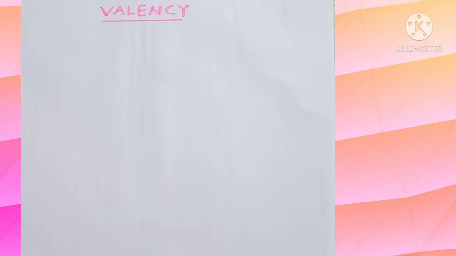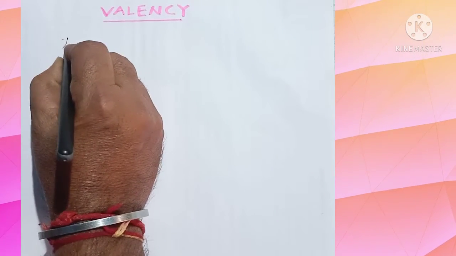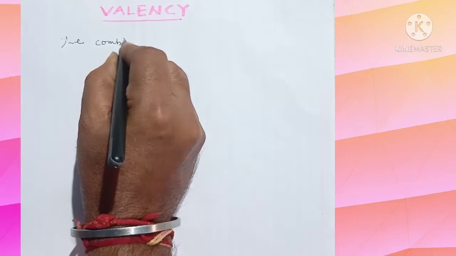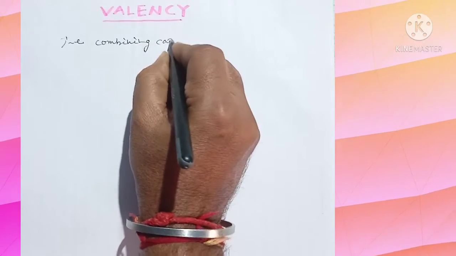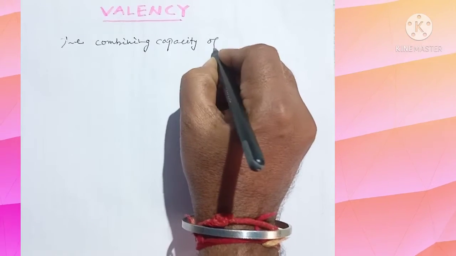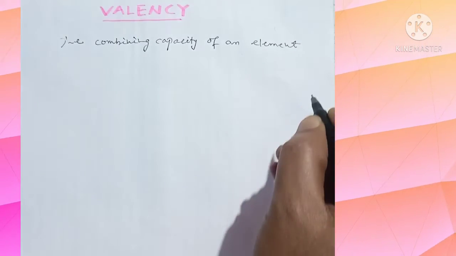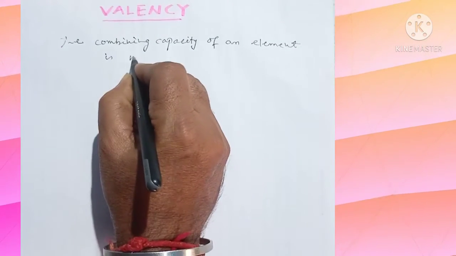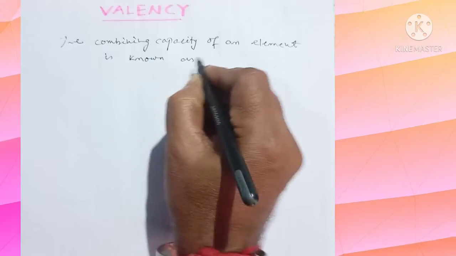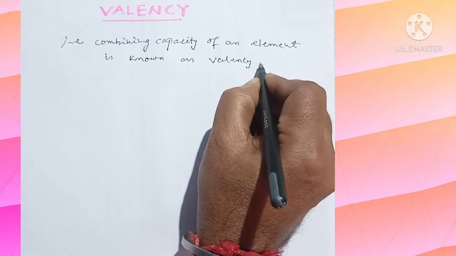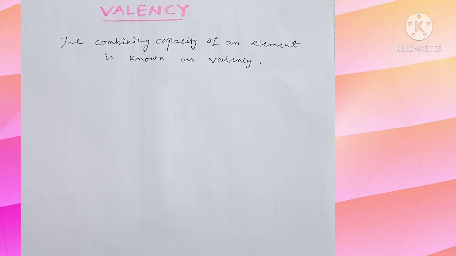Every element has a combining capacity to combine with other elements to form a compound. The combining capacity of an element is known as valency. There are two concepts to define valency.